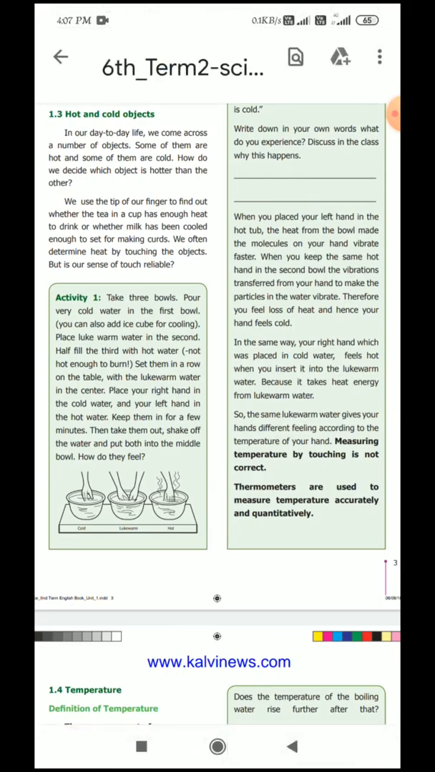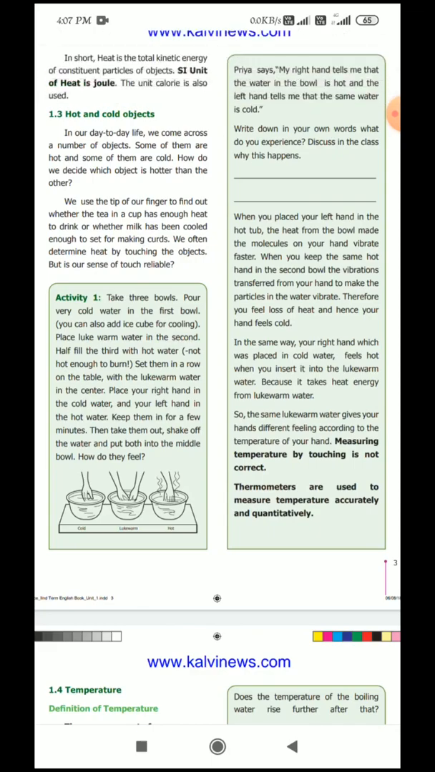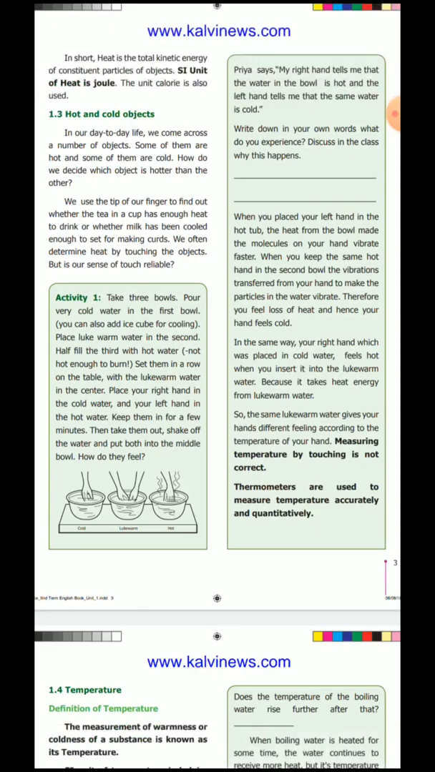Okay. Are you understood, children? The unit of heat is what? Joule. But most of the time we use only calorie. Okay. Are you clear? Yes. Next, hot and cold objects.